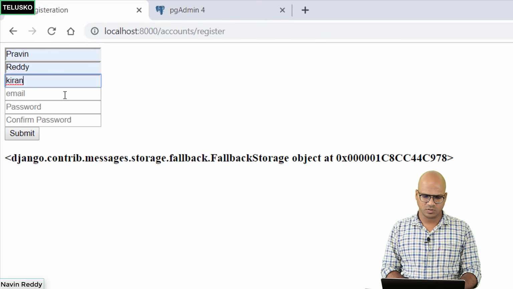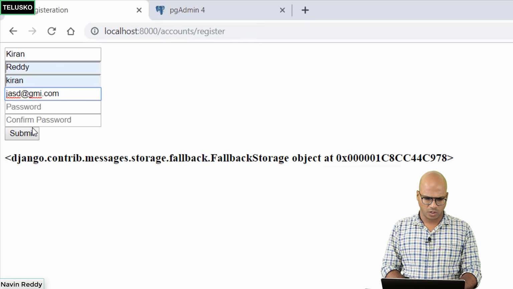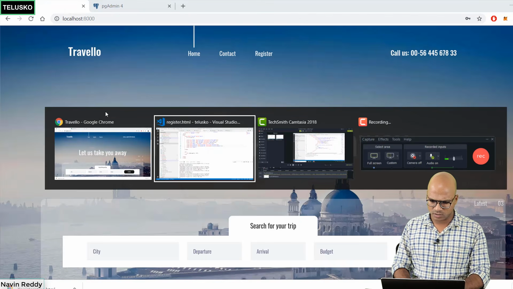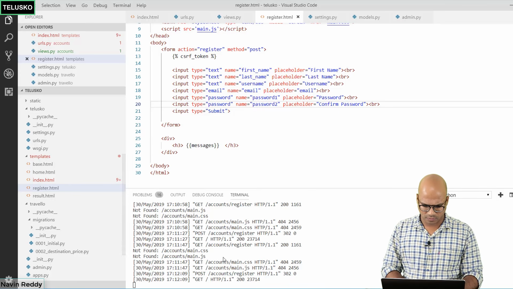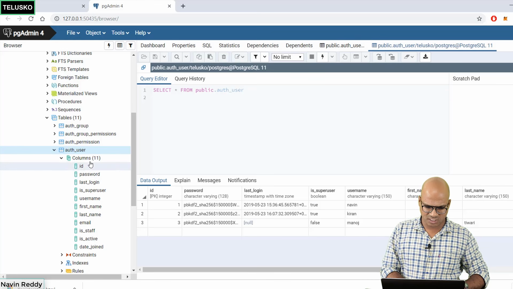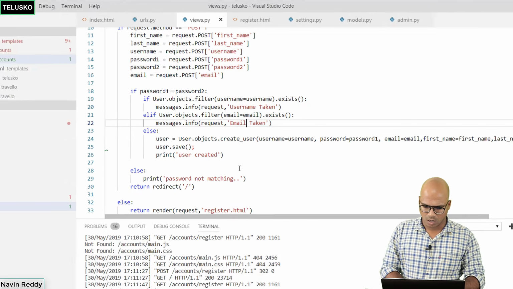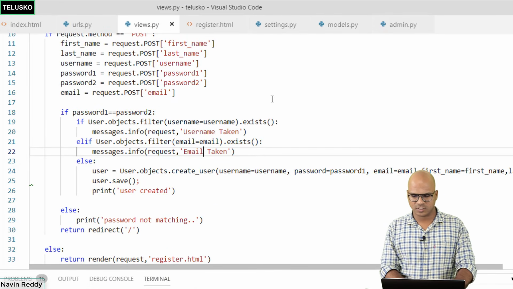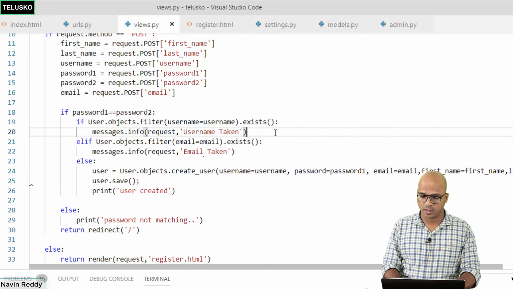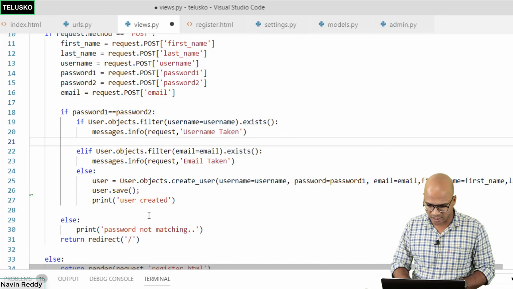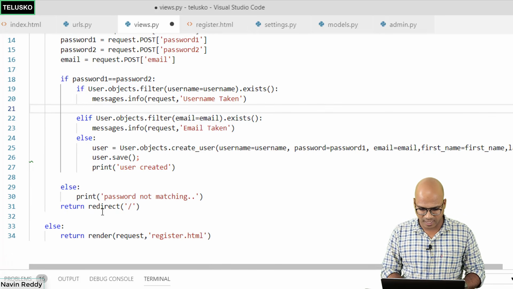So let's use the same username here. So let's go for Kiran. I hope Kiran is already there in the database. It should give me an error now. Okay, we are not getting any error. What went wrong? Let's verify if the user is getting registered, because I guess we made some mistake. Oh, we have made a mistake here. So if this thing goes wrong, we need to redirect it to the home page, right? I guess we are missing that part.